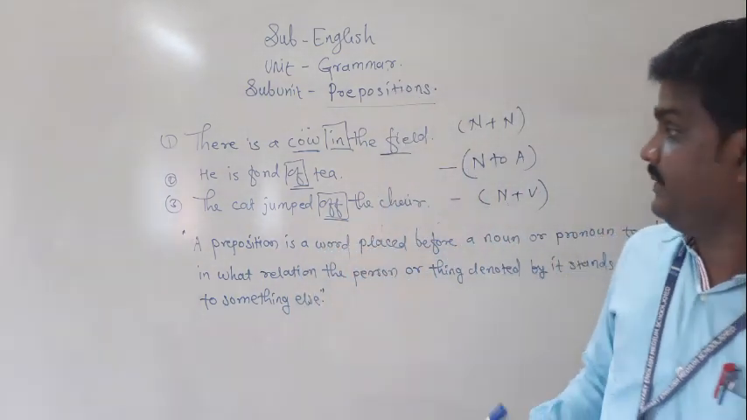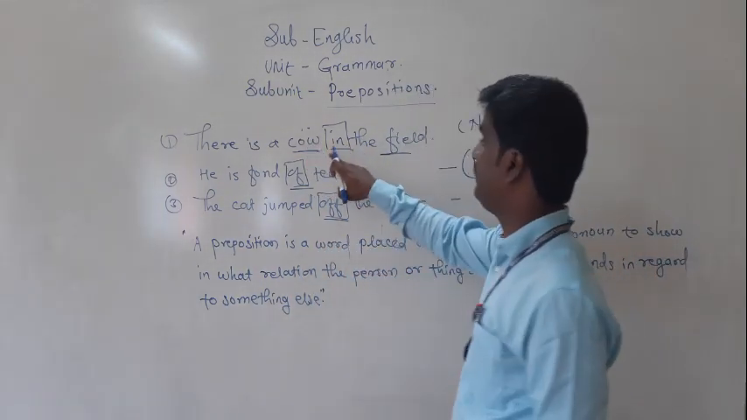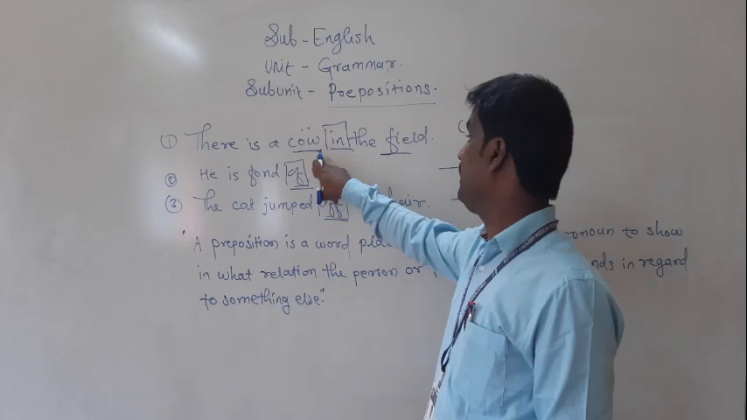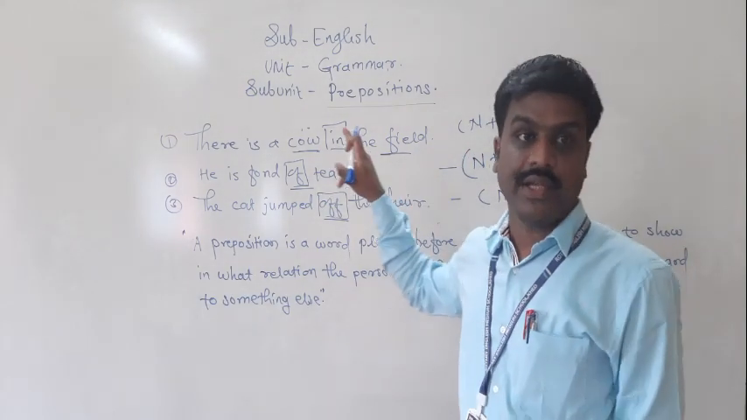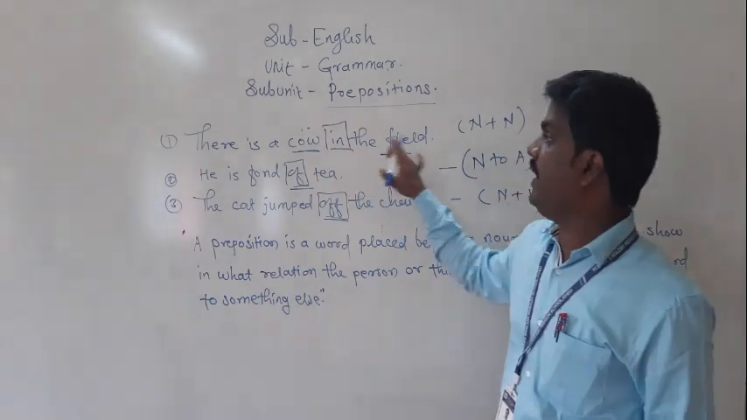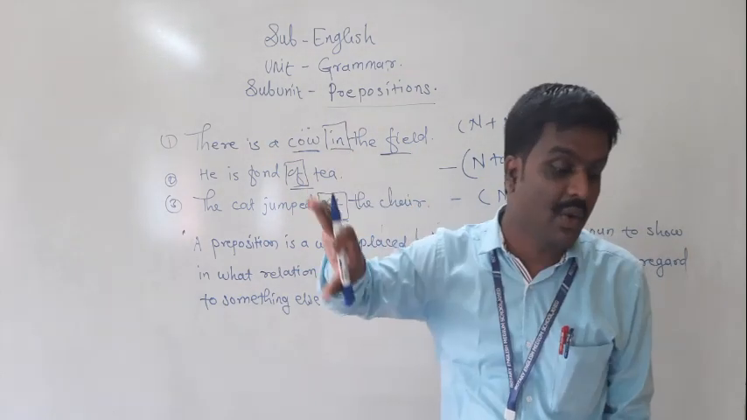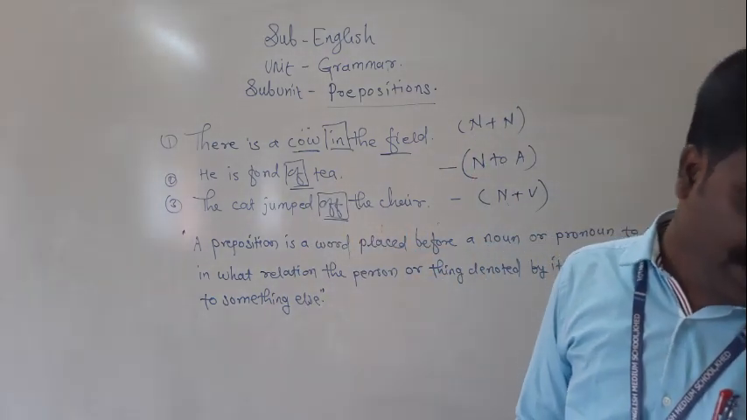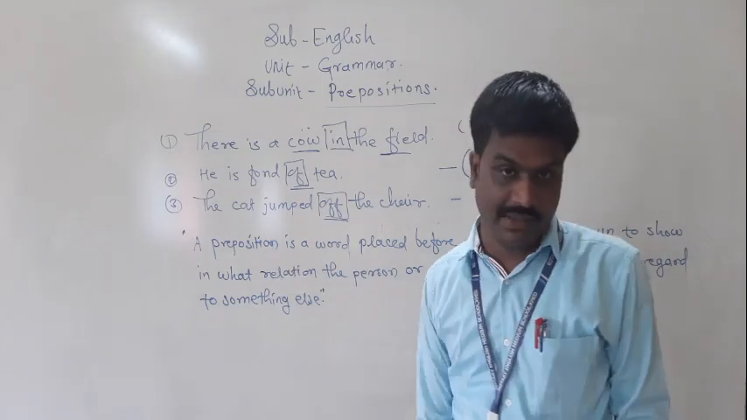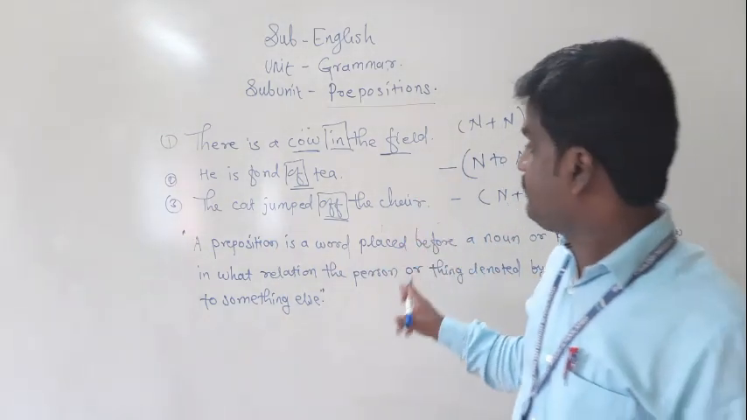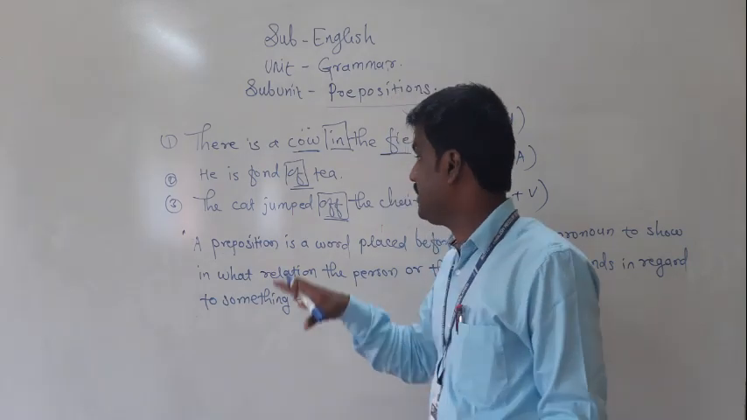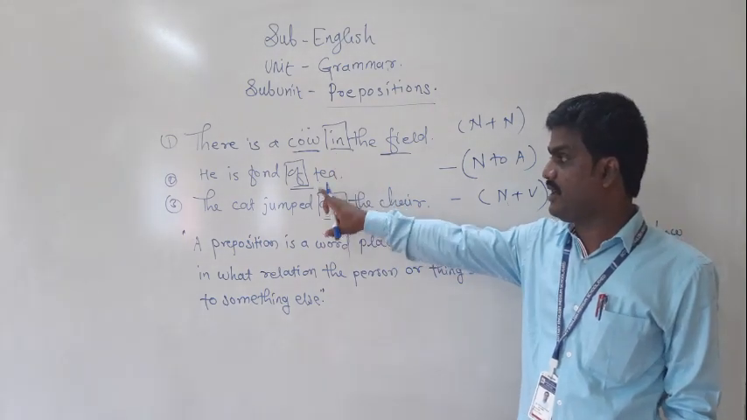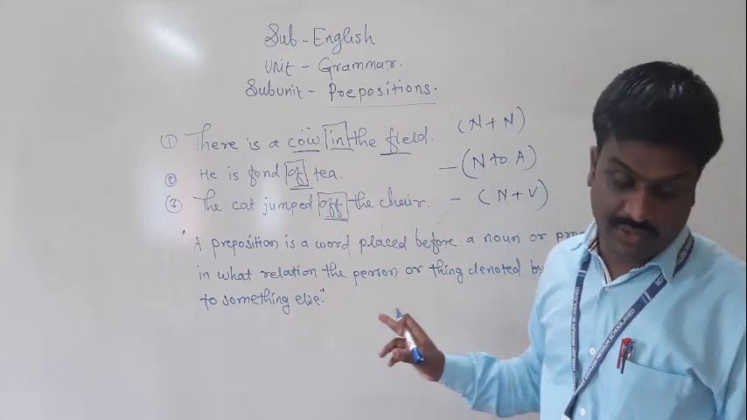Now the question is, in the first sentence, the word in indicates the relation between cow and field. Second, of is a preposition. It shows the relation between the attributes expressed by the adjective.